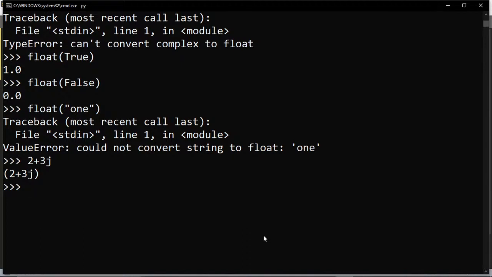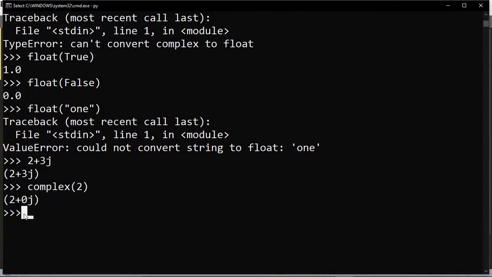For example, I want to convert an integer value. So we have the complex function, and I pass a value, suppose I am passing 2. What it will do is print a complex number, that is 2 plus 0j.